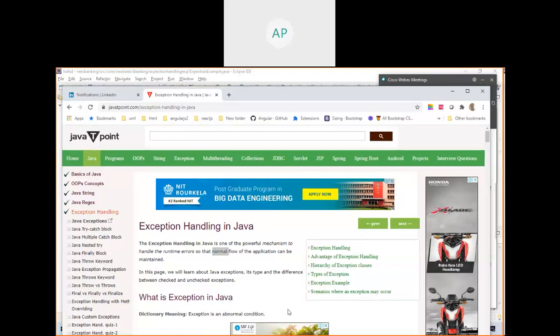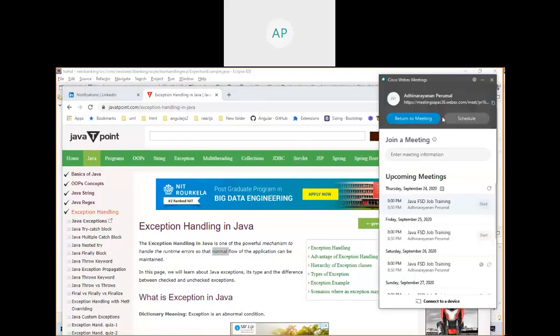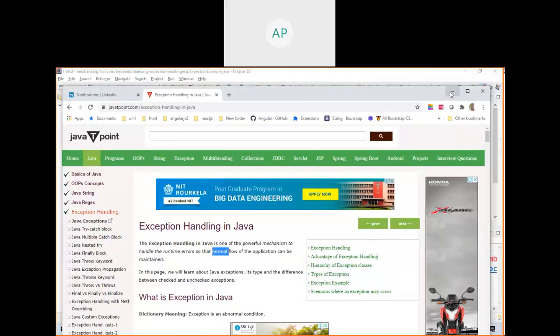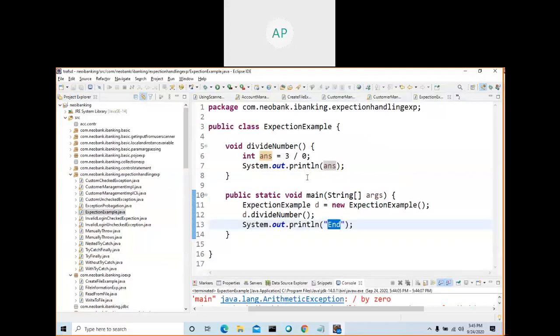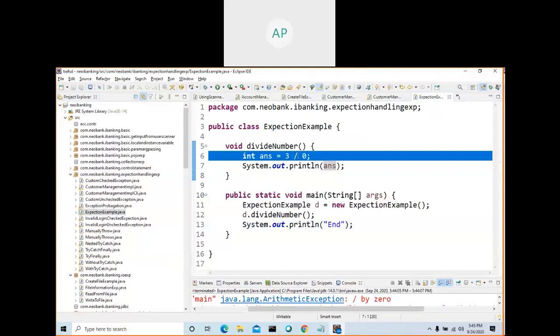But if you use the exception handling mechanism, we can maintain this normal flow. So how should you have written a program? You should have written a proper program. Whatever we wrote is not a proper one. Anyway, this program runs, but it is not the proper one. So there is a problem here.